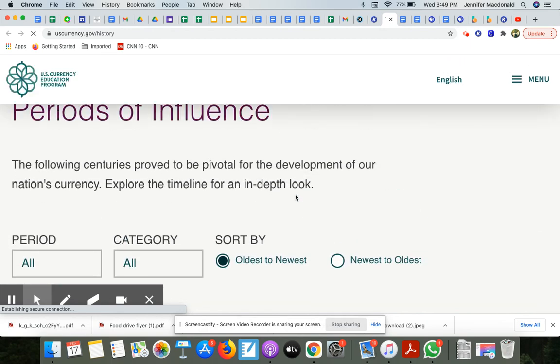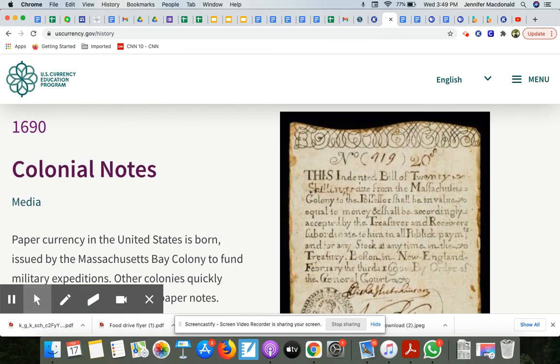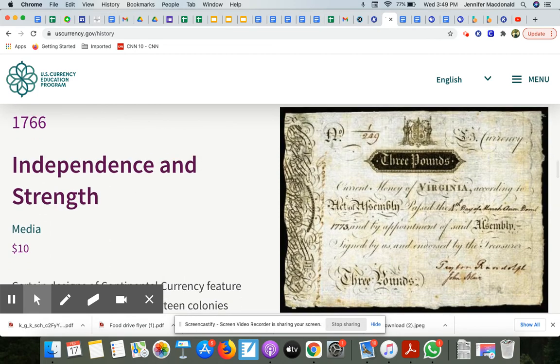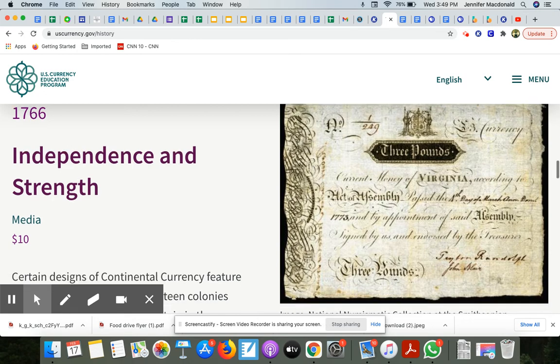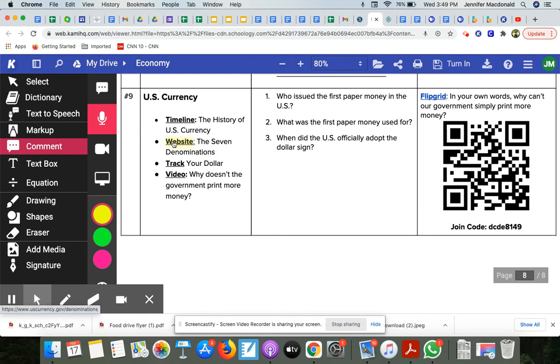So you can actually sort by time period. So here's what colonial notes used to look like, okay? And then you can go ahead and sift through this. So here's what things looked like in 1766, and so on and so forth. So you're gonna scroll through that.